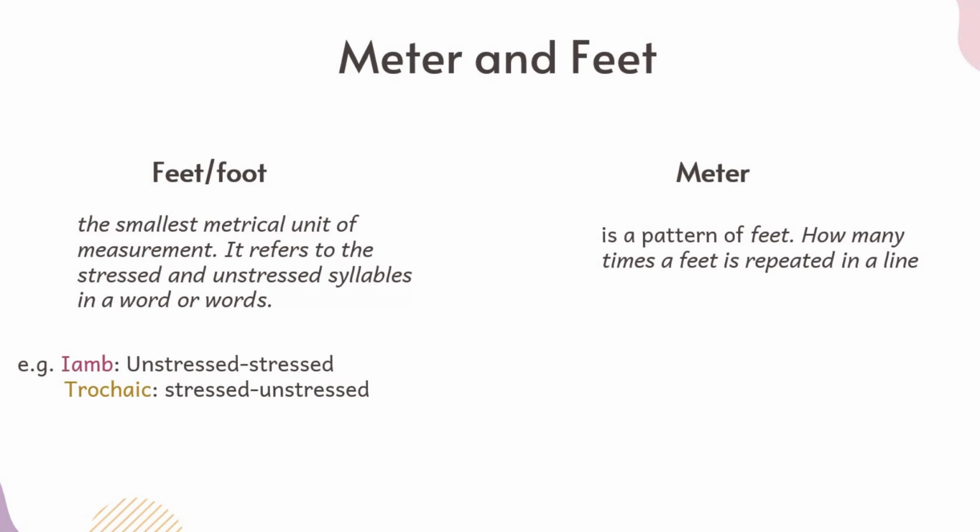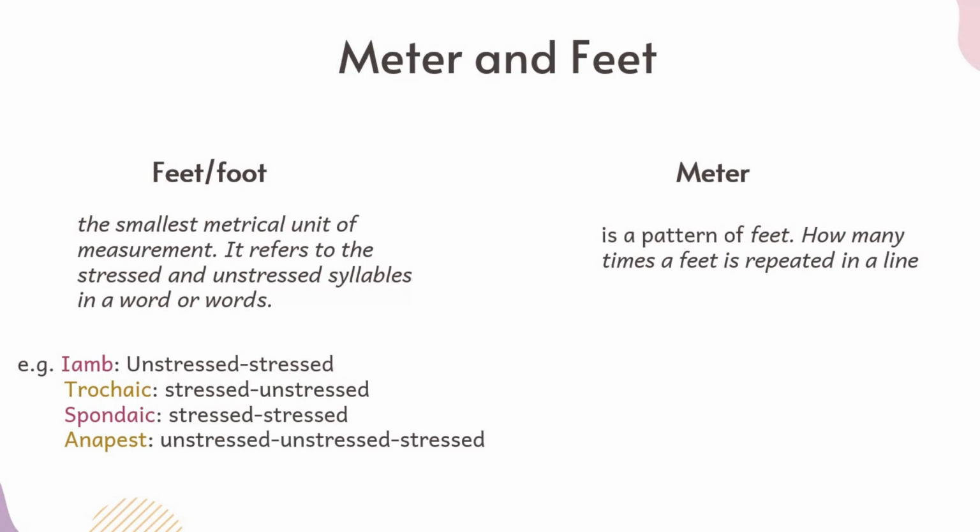If you notice, here we have difference in the beginning and the end of this foot. We have spondaic, stressed, stressed. We have 2 stressed syllables happening at the same time. And then we have anapest, which has here, as you notice, 3 syllables: unstressed, unstressed, stressed. And then we have dactyl, which is stressed, unstressed, unstressed.